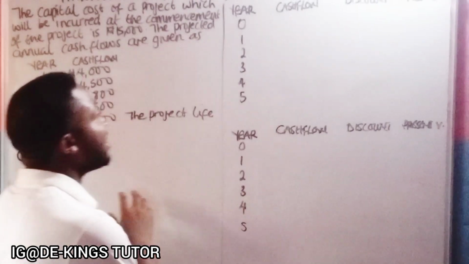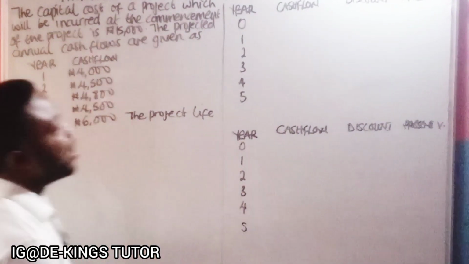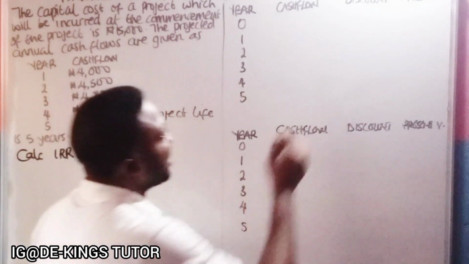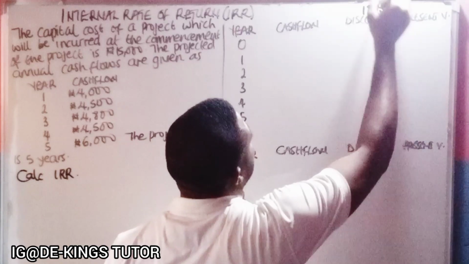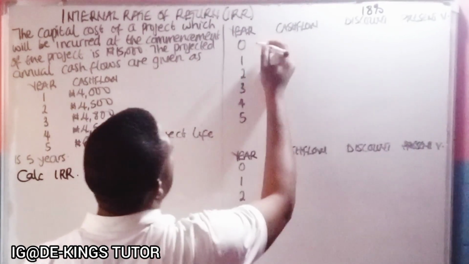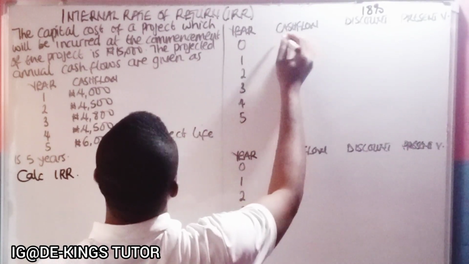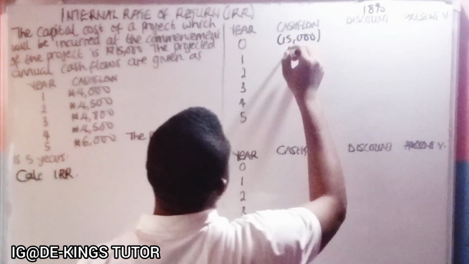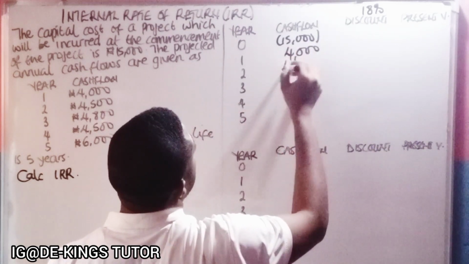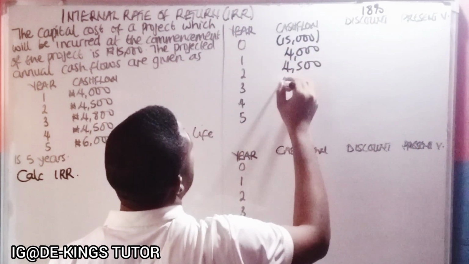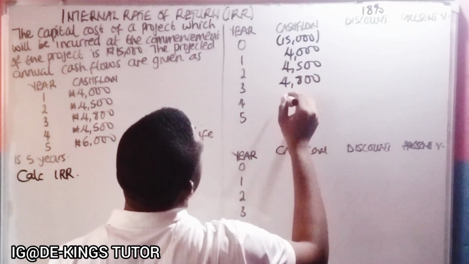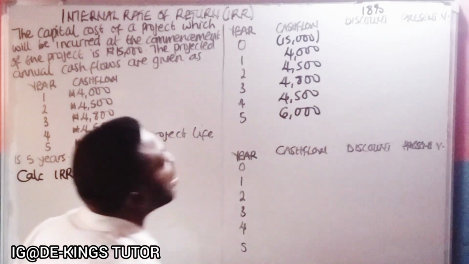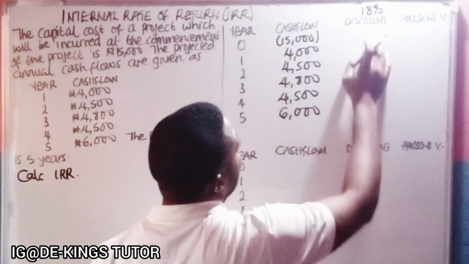So in this one, I want to solve this. Let's try a rate. We're not given any rate, so I want to try 18%. The first one, 18%. So write down the cash flows. Year 0 is the initial cash flow, which is 15,000, while year 1 is 4,000, year 2 is 4,500, year 3 is 4,800, year 4 is 4,500, and year 5 is 6,000.